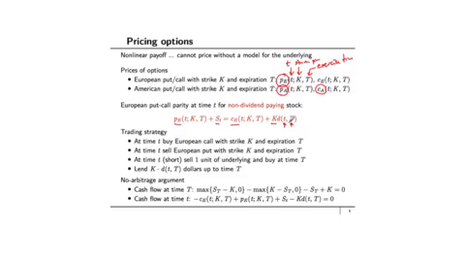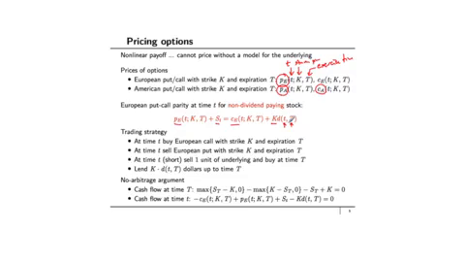Okay, so construct the following trading strategy. At time t, buy a European call with strike K and expiration capital T. Sell a European put with strike K and expiration T. Short sell one unit of the underlying and buy it back at time capital T. Lend K times D(t, T) dollars up to time capital T. What happens to the cash flow at time capital T?